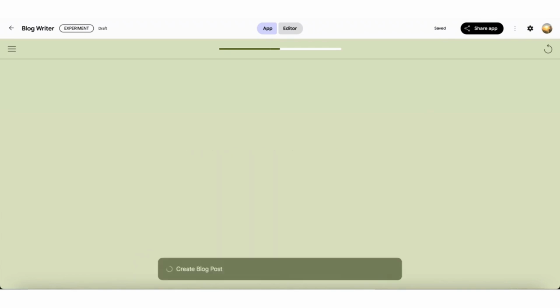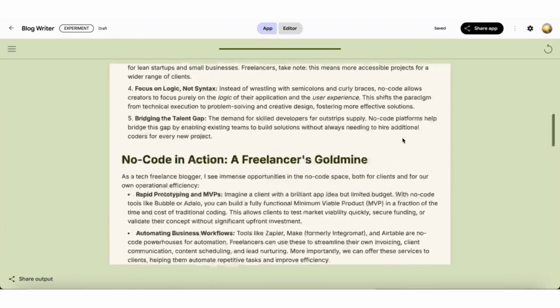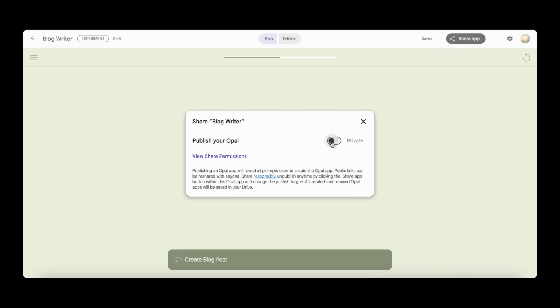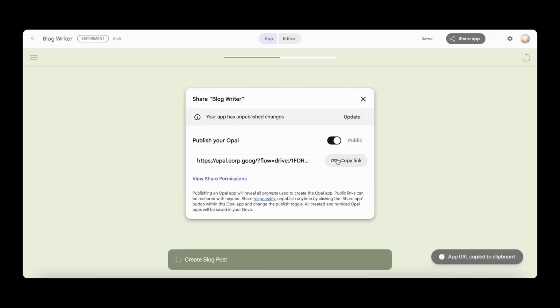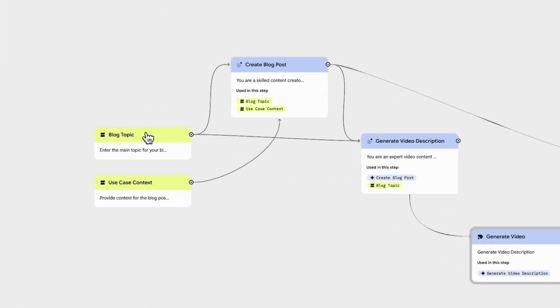But this isn't some black box output. You actually see the logic laid out visually. Inputs, outputs, logic steps, data flows, everything. And it's editable. You can click into each step, tweak logic, update prompts, or drag and drop new components into the workflow. It feels less like programming and more like sketching your ideas and watching them come to life.